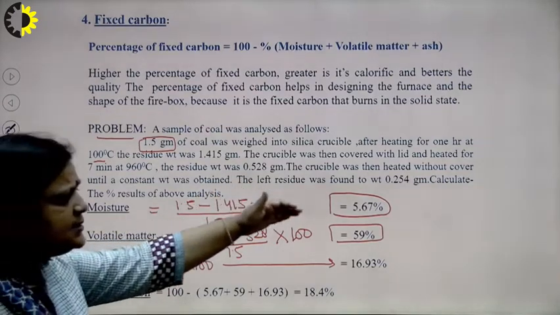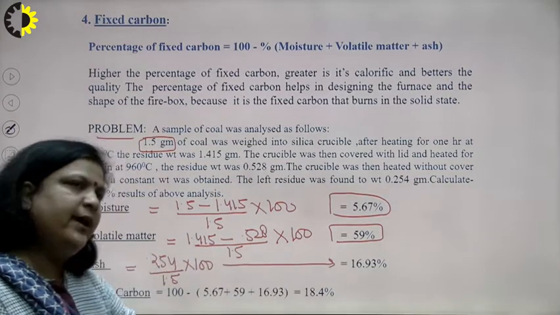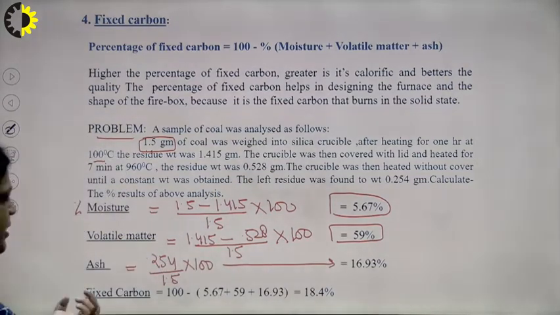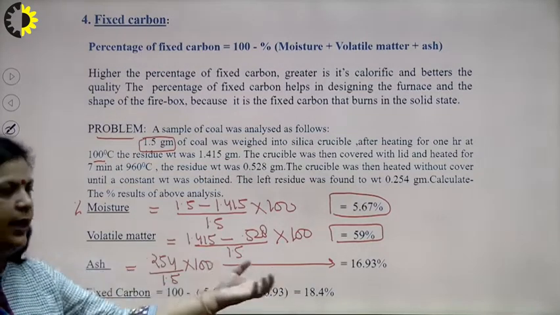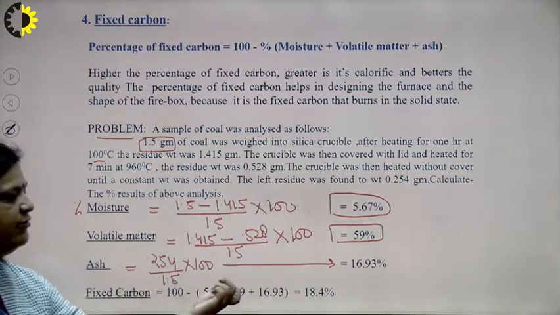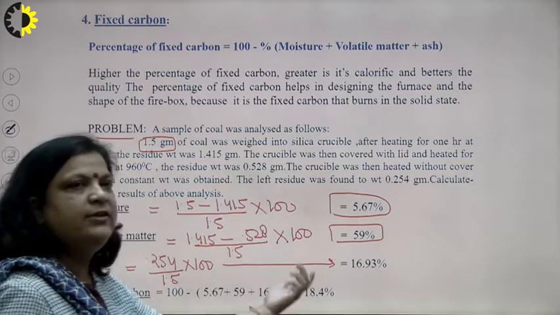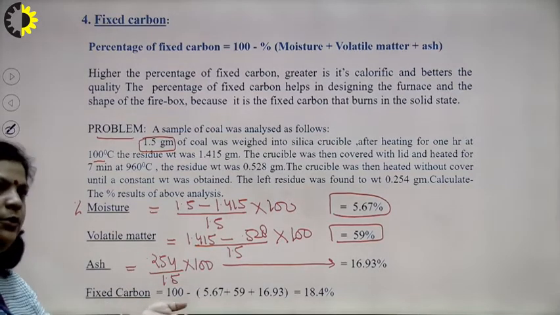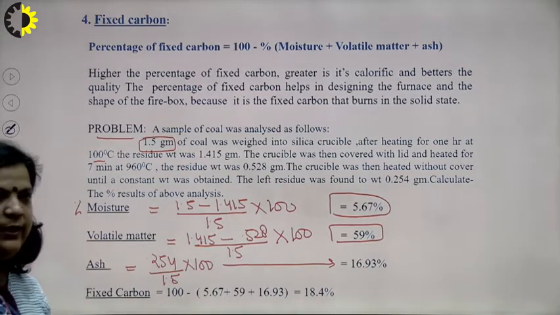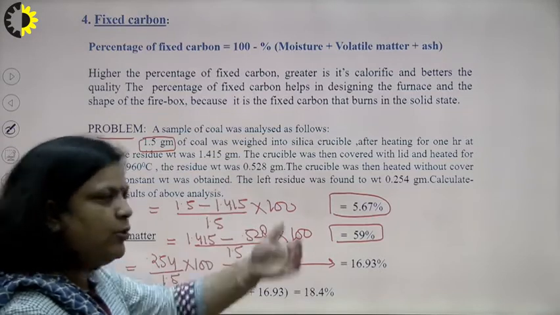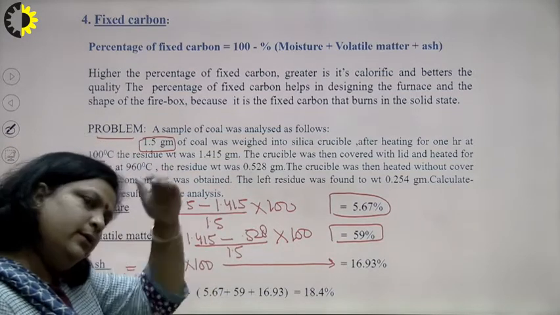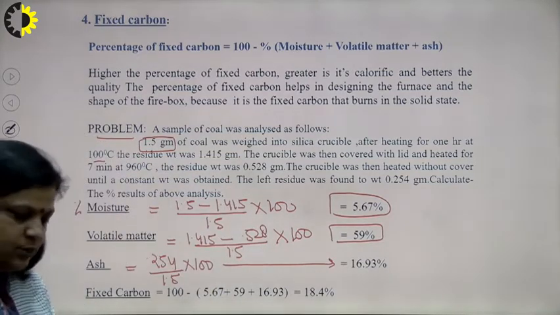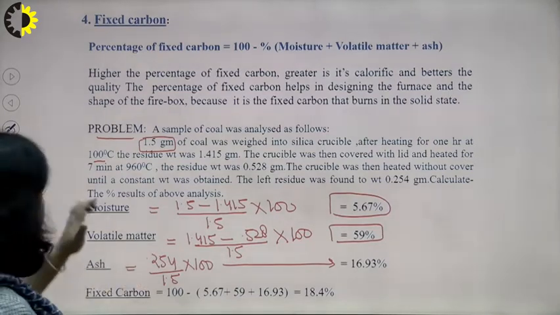Now, 3 analyses are given, we can find fixed carbon, and fixed carbon is 100 minus all these 3, that is 5.67 plus 59 plus 16.93, which gives 18.4%. If the examiner asks this type of question you can do it this way, or if a long question comes in the examination then you can write the theory with procedure as well as significance.